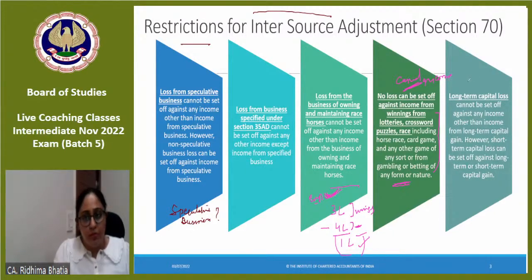Next, and most common and very important, long-term capital gain. Long-term capital gain is allowed to be adjusted only with long-term capital loss and no other income. Sorry, long-term capital loss can only be adjusted with long-term capital gain. My bad, sorry. Long-term capital loss can only be adjusted with long-term capital gain. It cannot be adjusted with short-term capital gain.